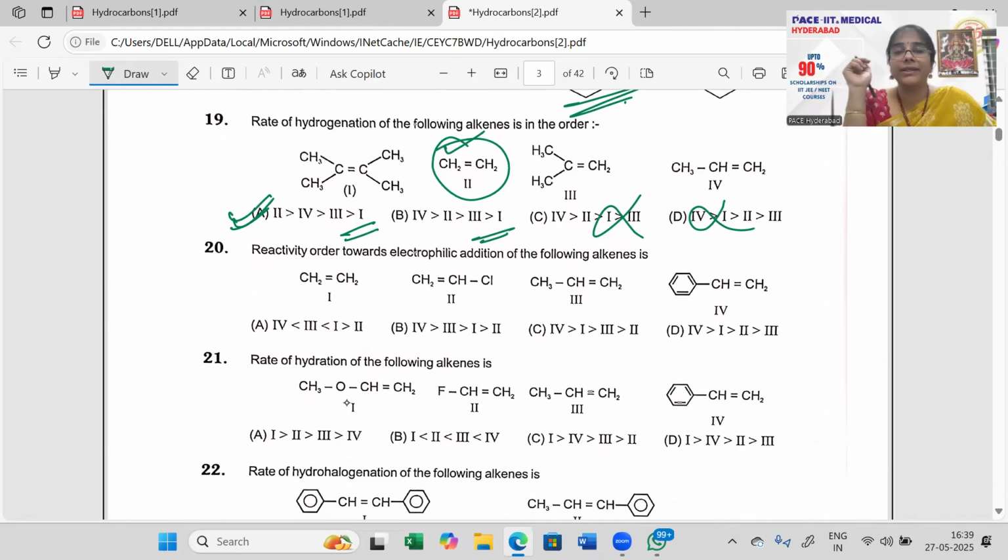All right, moving on. Reactivity order towards electrophilic addition of these following alkenes. So electrophile, E plus आएगा. Electrophile is E plus. Now E plus जहां पर भी आएगा, E plus should be given more of your negative charge, right? Who is getting the charge there? Who can give more of a charge? E plus. Electrophilic addition आ रहा है, तो you have to go up with a charge. Charge कहाँ पे दिखा सकते हैं हम? Where can we show the charge?